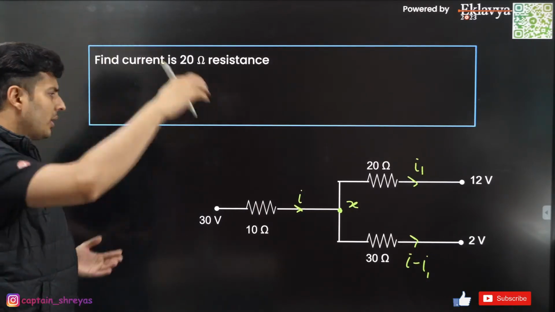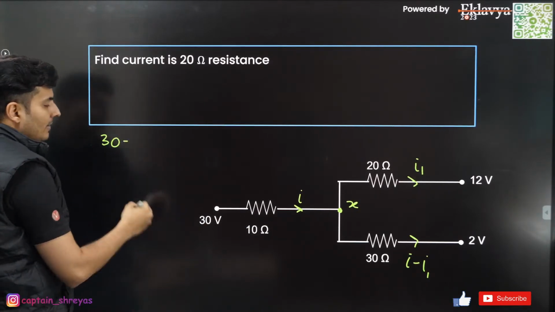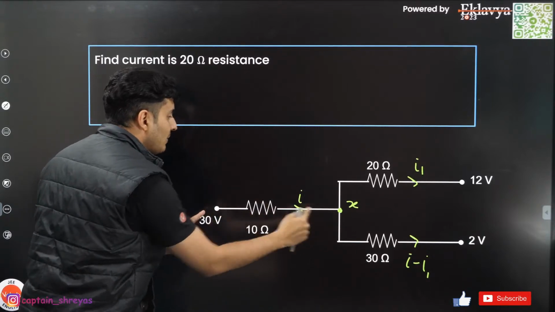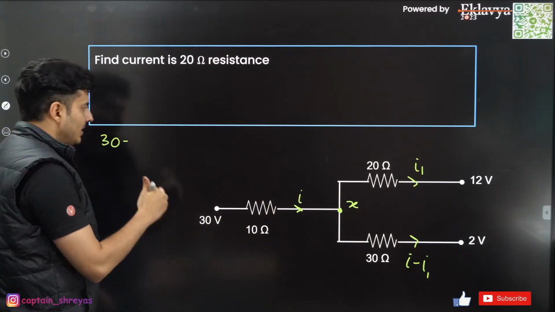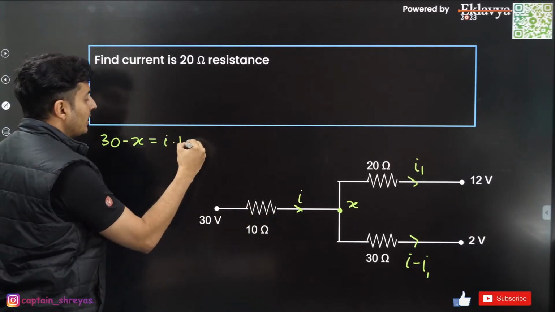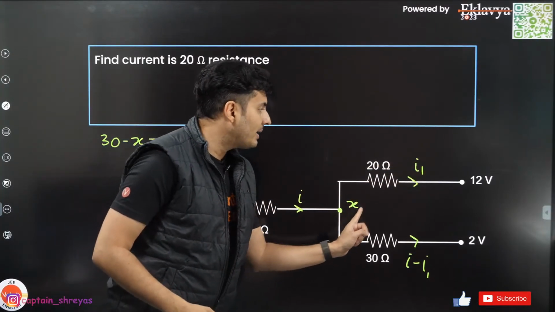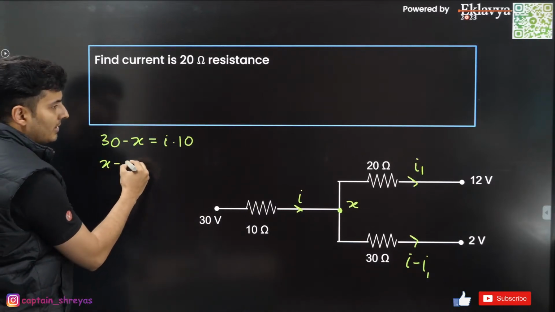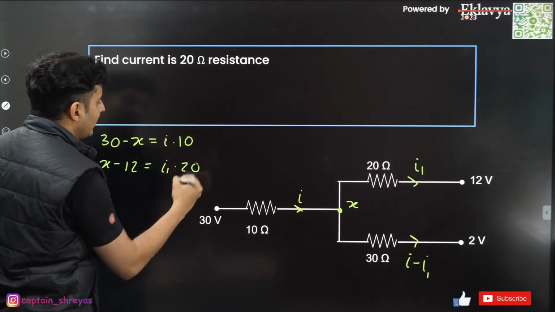Great. Now what to do next? Use Ohm's law. Ohm's law is V is equal to IR. Voltage drop is IR. Voltage drop is 30 minus X. It's neither 30 nor X. It's 30 minus X. That's the voltage drop, which is I into R, so I into 10. Similarly, for this resistance, the voltage difference is X minus 12, which is current into resistance, which is 20 ohms.